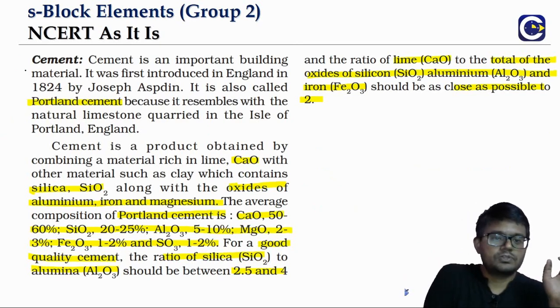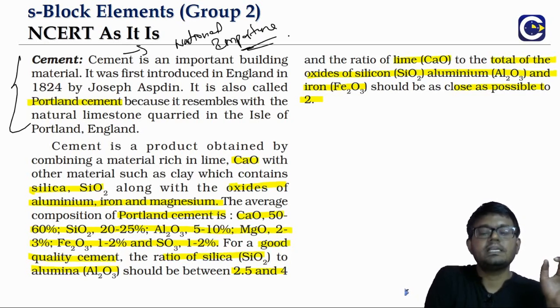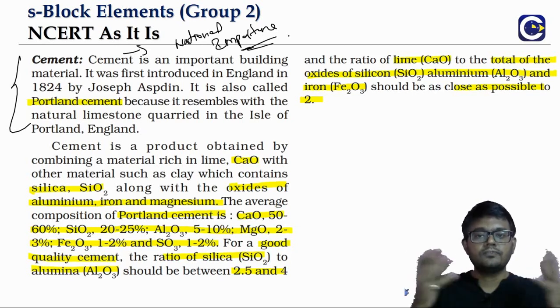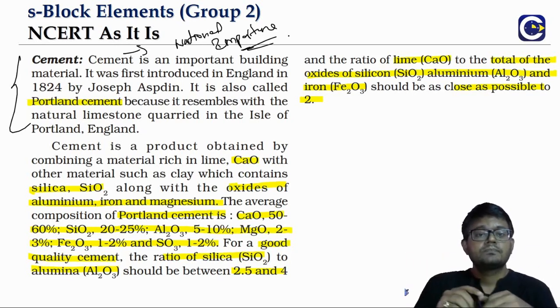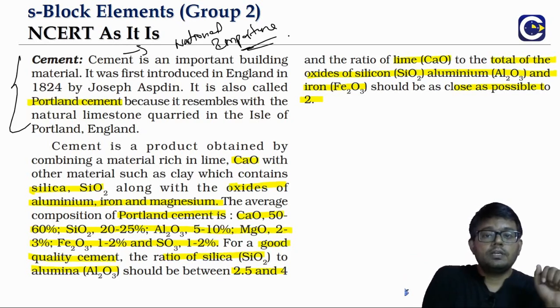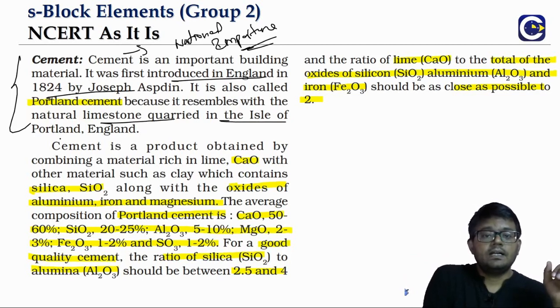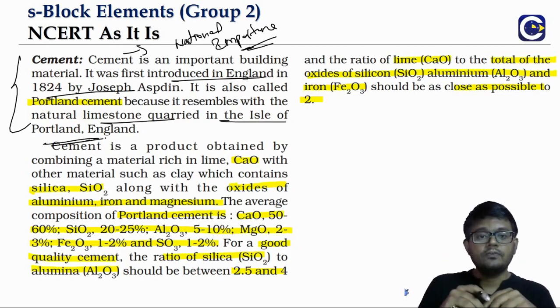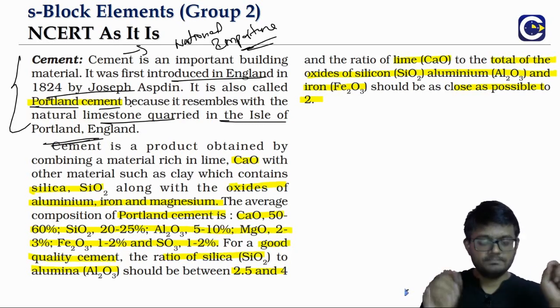Now cement is, of course, a substance of national importance. For the growth of any country, we require cement along with steel, because it is used for creating buildings, bridges, all these things. In 1824, it was introduced in England first. Since it resembles the limestone quarried from the island of Portland near England, it is also given the name Portland cement.